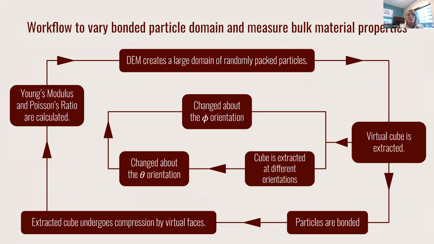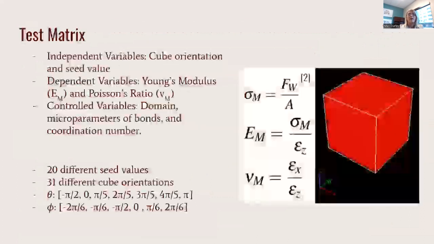In order to understand the relationship between the mechanical and geometric isotropy, the virtual cube is extracted in different orientations. This is done to maintain a nearly consistent arrangement of discrete particle elements while modifying the geometrical relationship between the bonded network and the virtual cube faces.